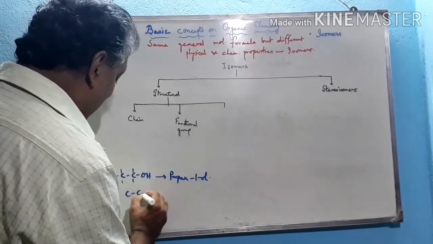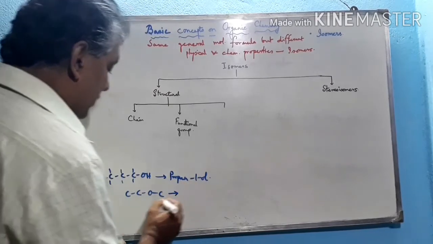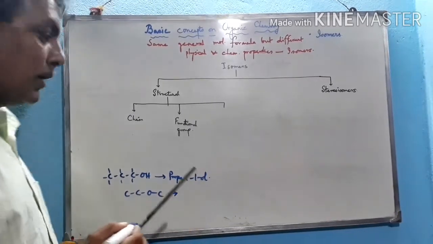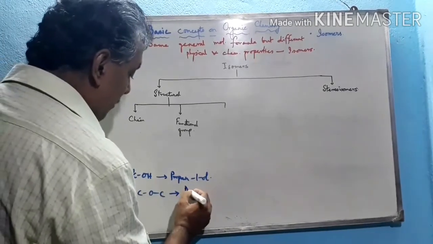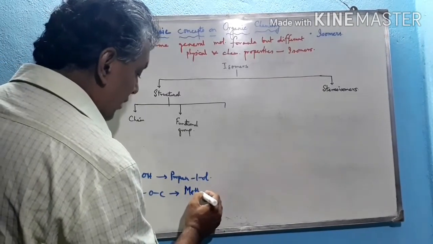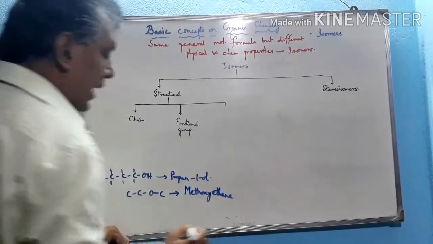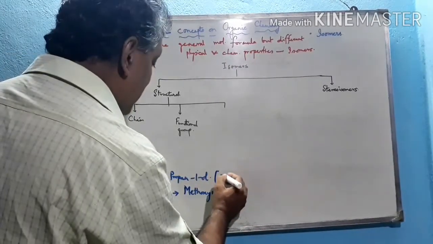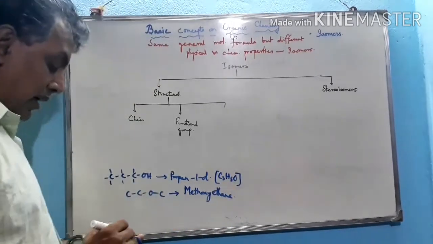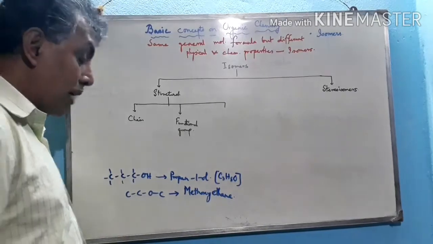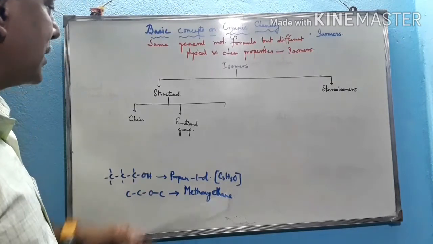But if we draw this structure, it also contains the same number of carbon and hydrogen atoms, but the functional groups are different, because the first compound contains the functional group alcohol, but the second compound contains the functional group ether. The IUPAC name of this compound is methoxyethane. They have the same molecular formula, C3H8O, but the functional groups are different. So these two are called functional group isomers of each other. One is the alcohol and another is the ether.